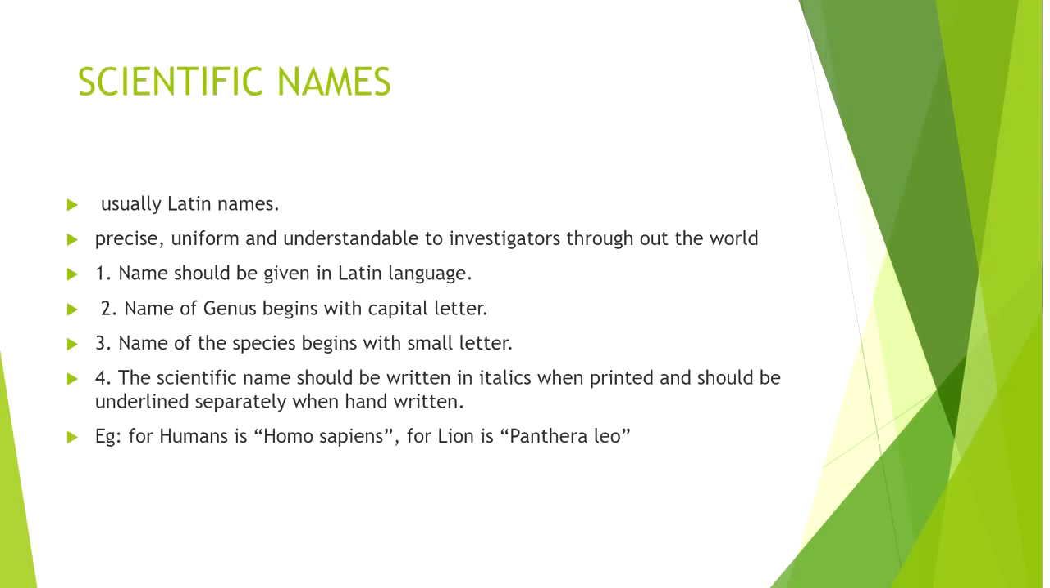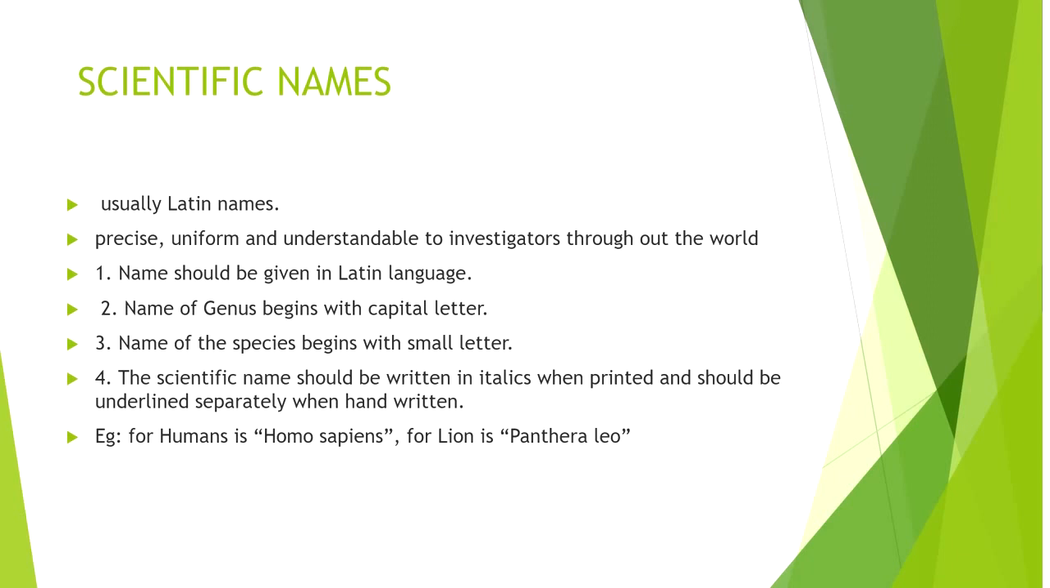When we come to scientific names, I told you that it is binomial nomenclature, and they are usually Latin names. The Latin names should be precise, uniform and understandable to investigators throughout the world. The name of the genus begins with a capital letter and the species name begins with a small letter. And the scientific name should be written in italics.